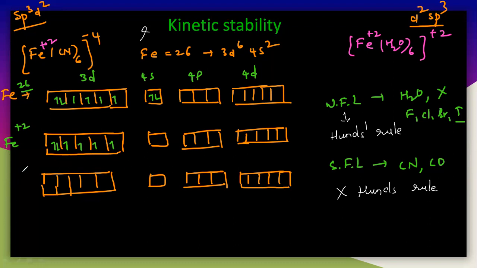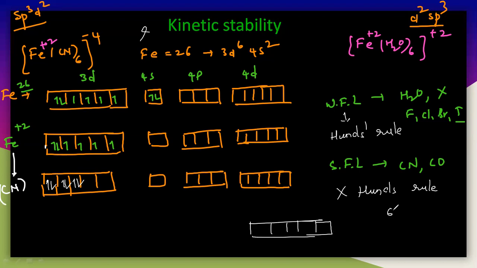So in presence of the cyanide, this Fe plus 2, what happens? It doesn't follow Hund's rule. The 6 electrons never fill like this; they will fill like this. I will fill these 6 electrons like this: 1, 2, 3, and 4, 5, and the 6. But if it is Hund's rule, I will write another example like this. See here.